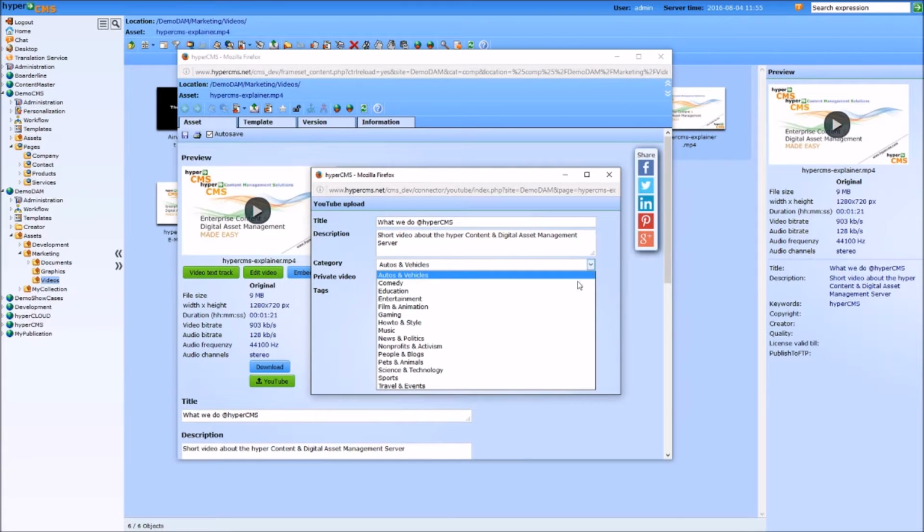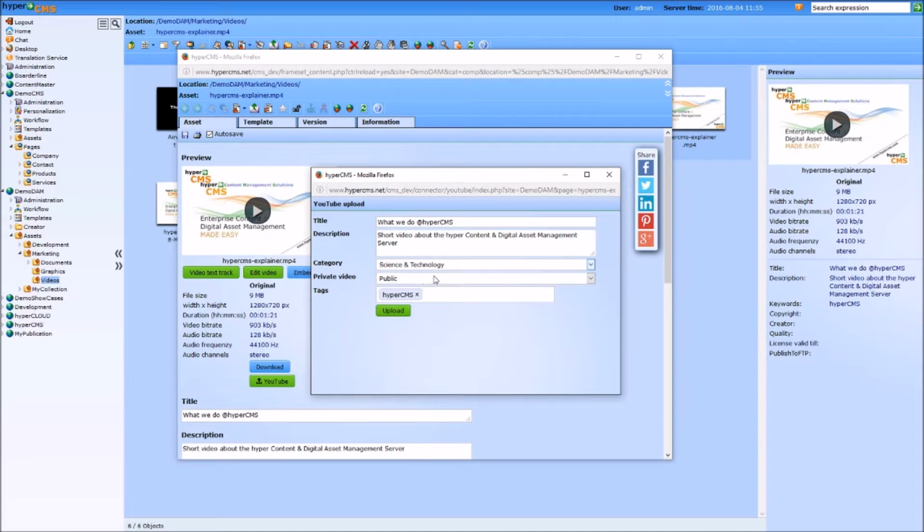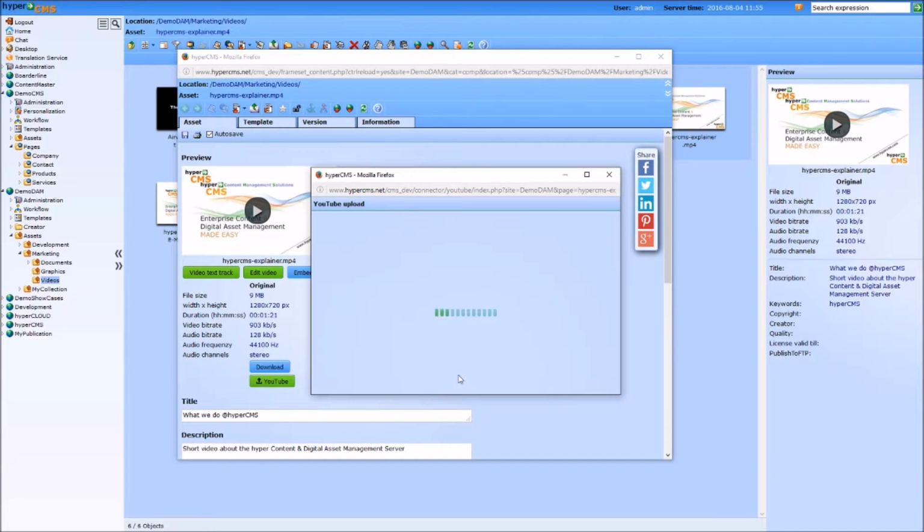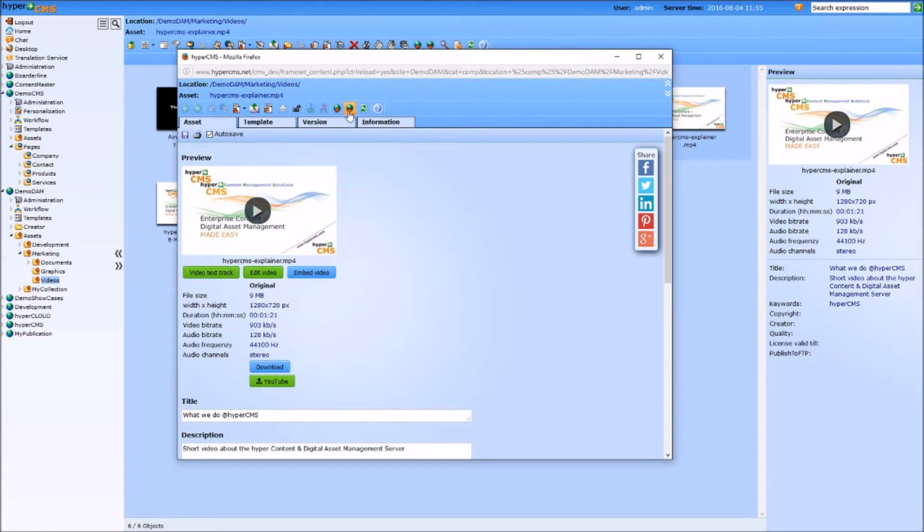You can then select the YouTube category. You can say we want to have it for public or unlisted or private video. We leave public. You can add some more text if you want to. And then you click on upload. So the video, which is about 9 megabytes, will be uploaded. Okay, that's it. We can close it.